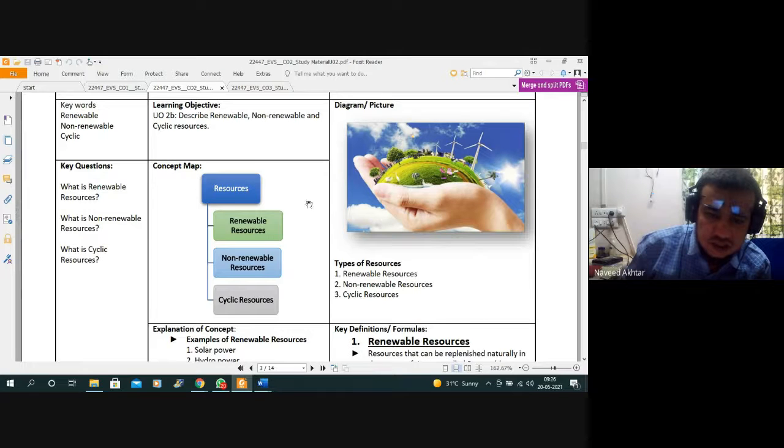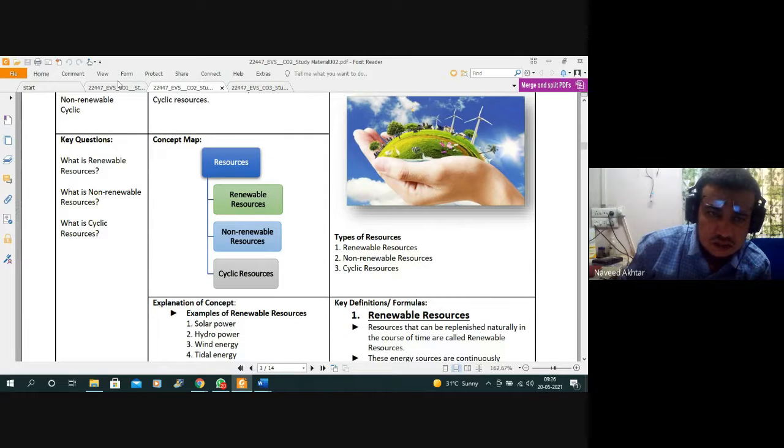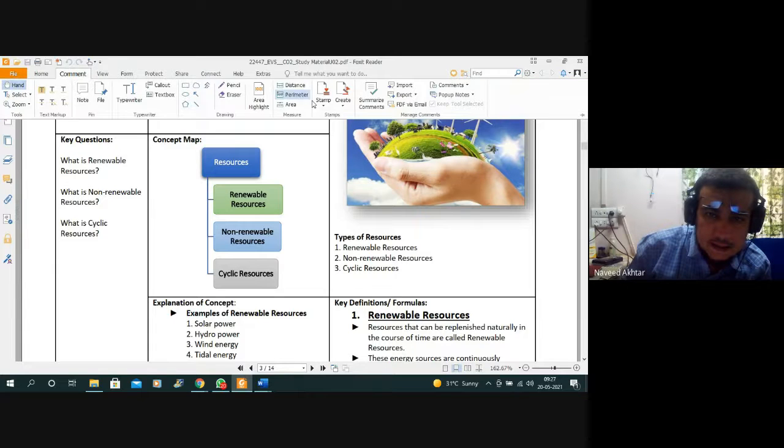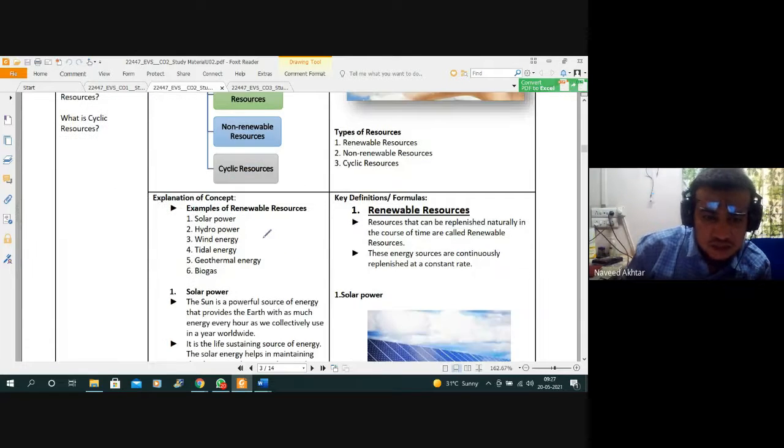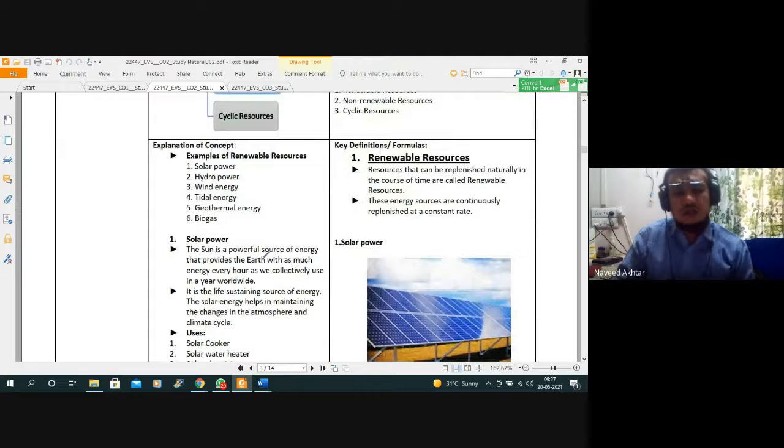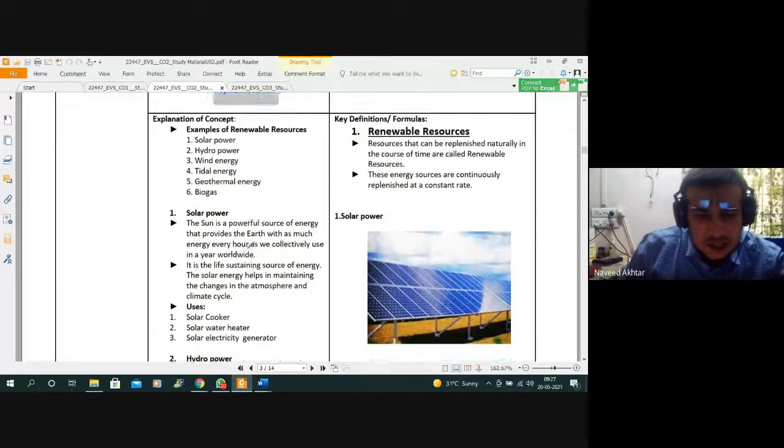And you can see here the wind power being generated from the windmills. Then the solar and hydropower, wind energy, tidal energy, geothermal energy, and biogas, all these are examples of renewable energy.